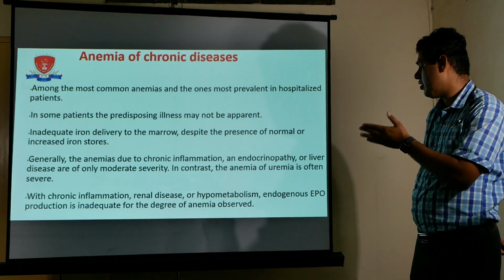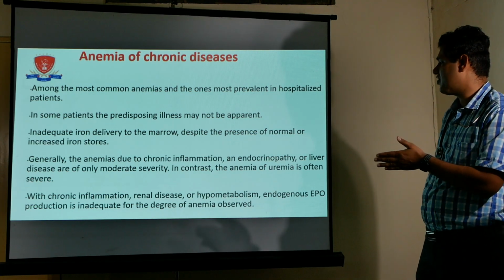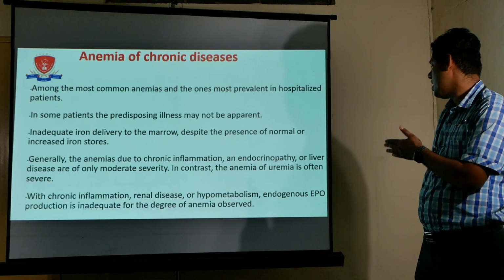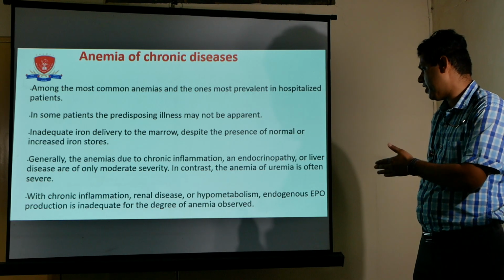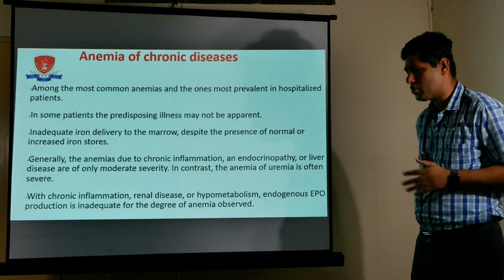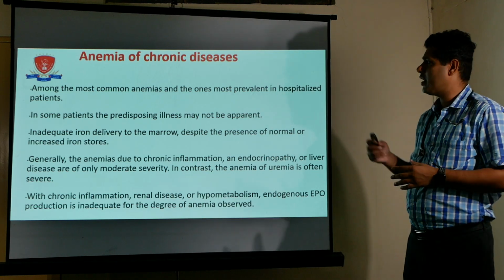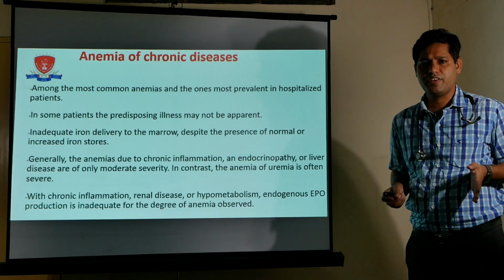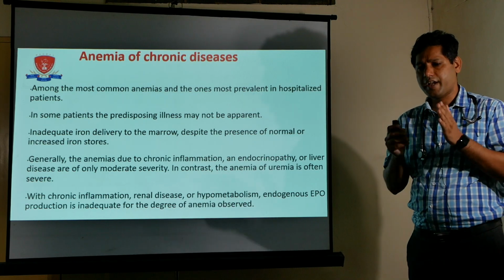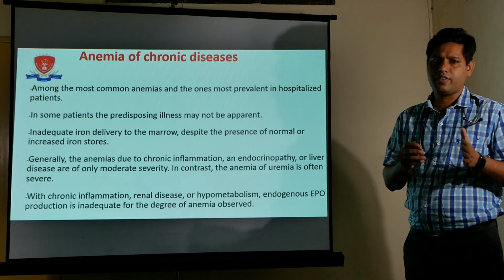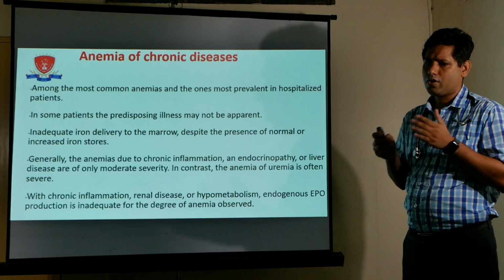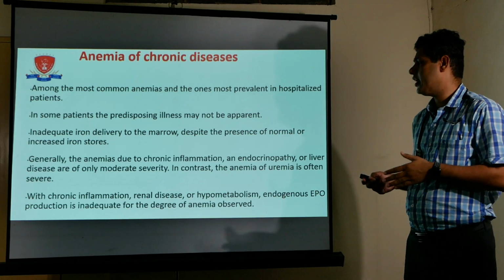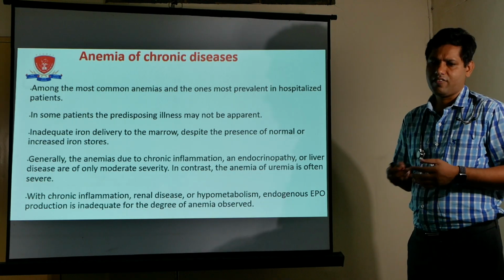In all these conditions, because of chronic infection, renal disease or hypometabolism, endogenous erythropoietin production is inadequate for the degree of anemia observed. So the basic pathology in the anemia of chronic disease is that chronic inflammation causes decreased release of erythropoietin from the kidney, and because of this decreased erythropoietin from the kidney, it causes anemia of chronic inflammation.